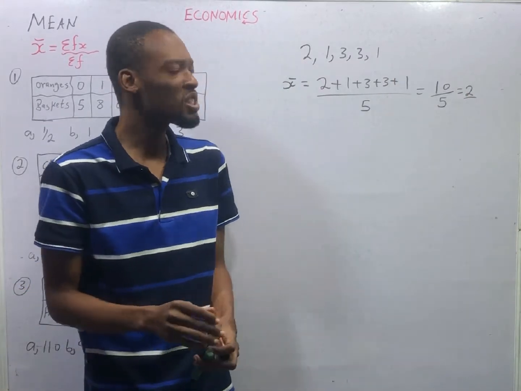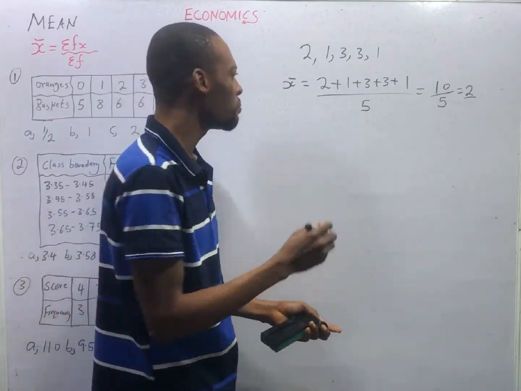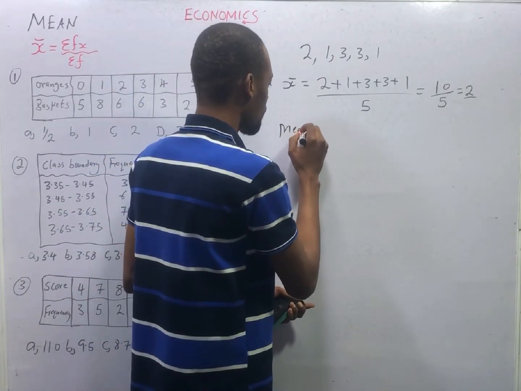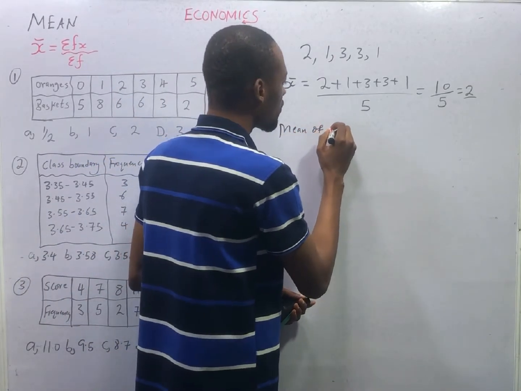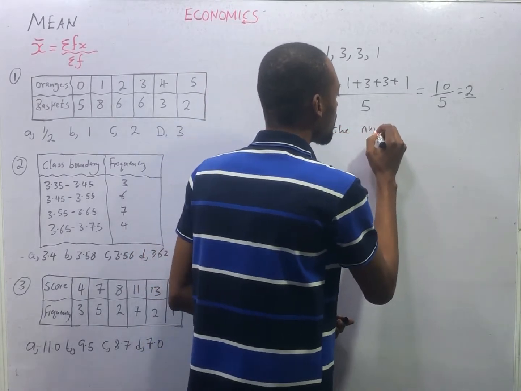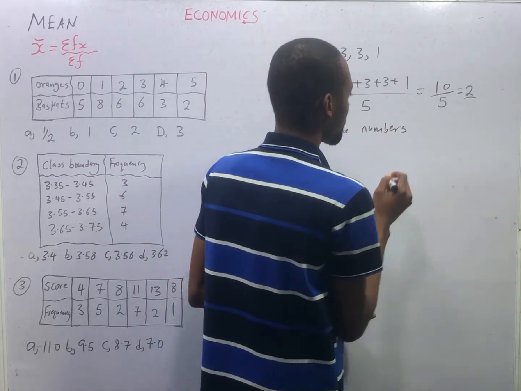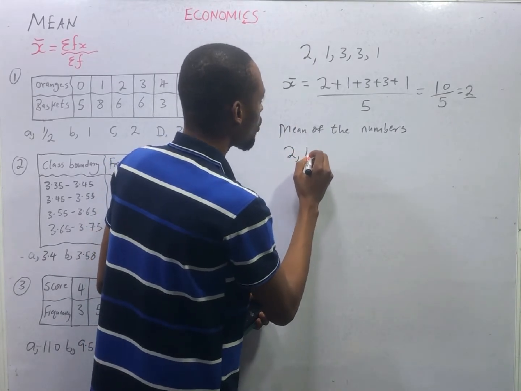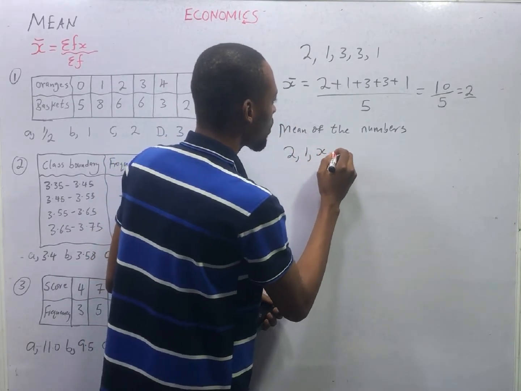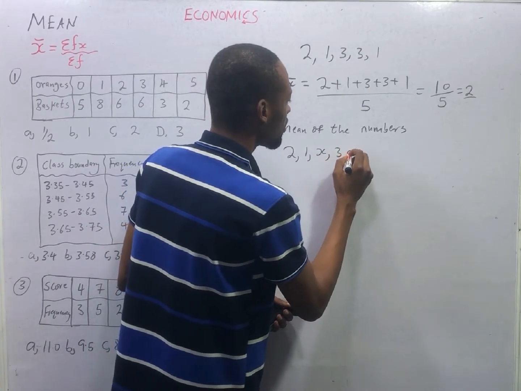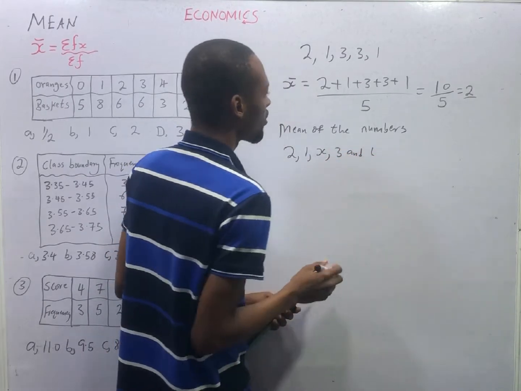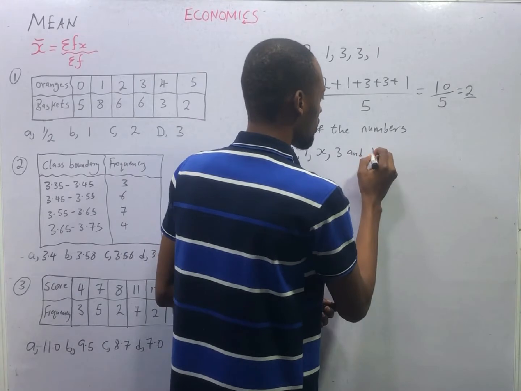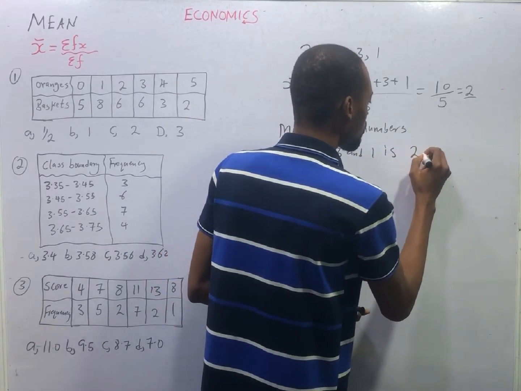How about a situation where I say that the mean of the numbers 2, 1, s, 3, and 1 is 2.